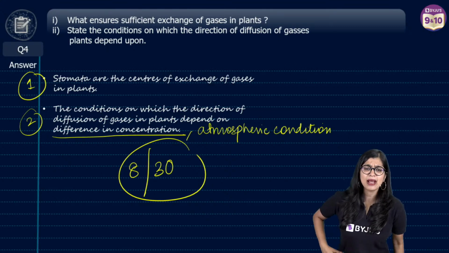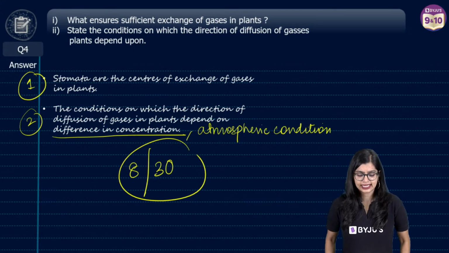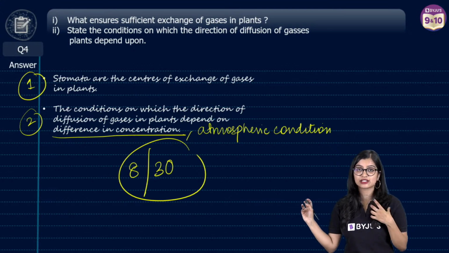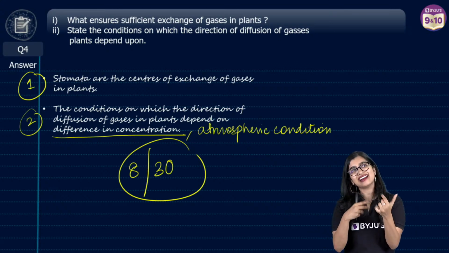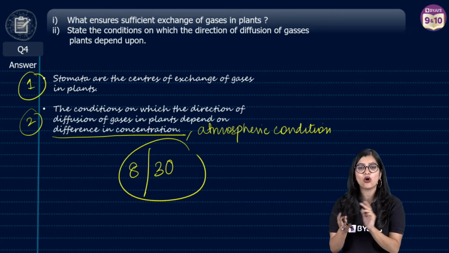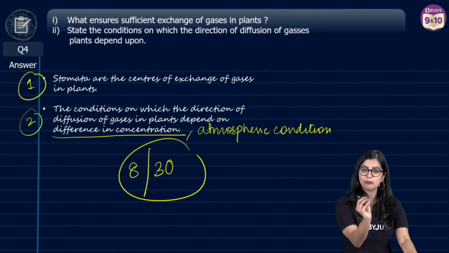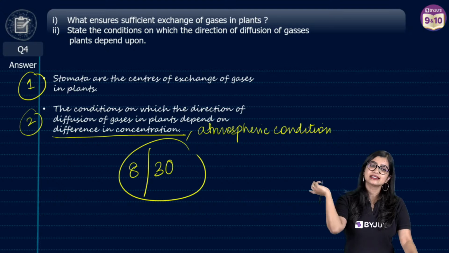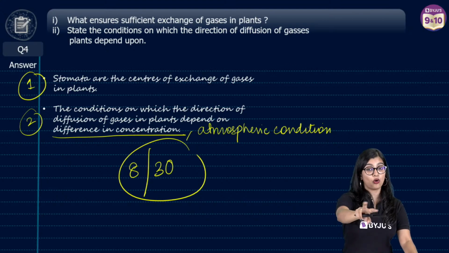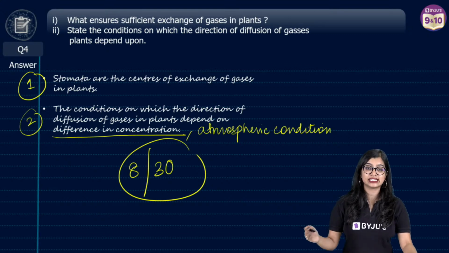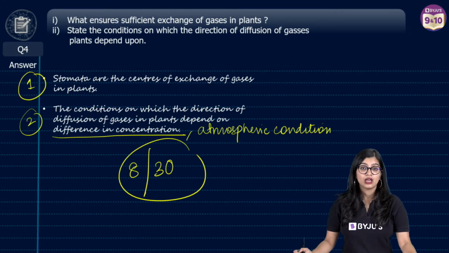Yes, ma'am, why not guard cells? See, the stomata is the structure that has guard cells. So of course when you say efficient exchange, we know that you can write guard cells or stomata. You can get marks for both, but I would prefer stomata, right? Because they are the pores through which it happens. Yes, you can mention opening and closing of stomata also. That is also there. Rani Bacha, can I tell you towards the end of the class?